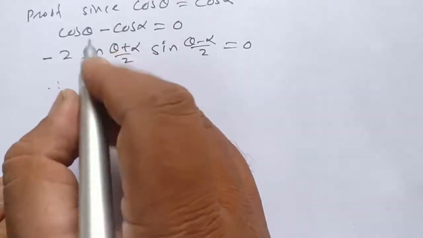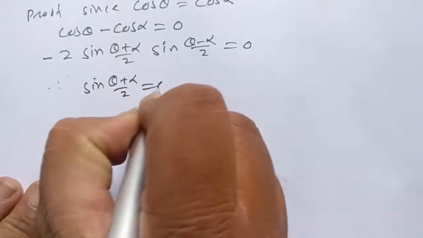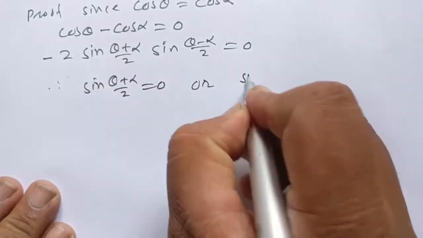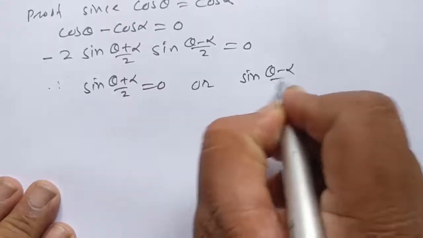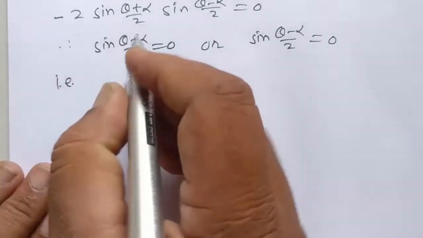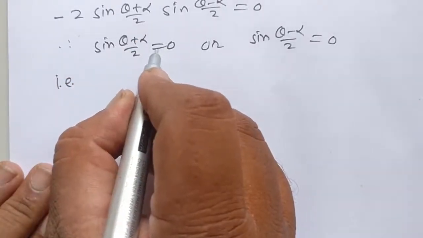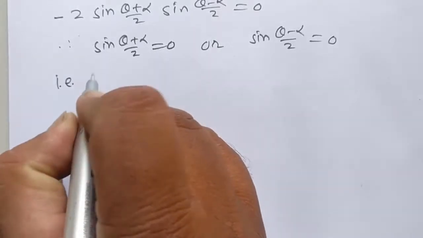Therefore, sin theta plus alpha divided by 2 is 0, or sin theta minus alpha divided by 2 is equal to 0. That is, sin theta is equal to 0, then its general solution is n pi.